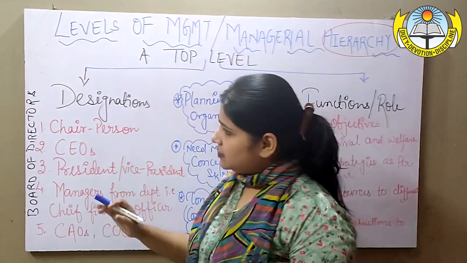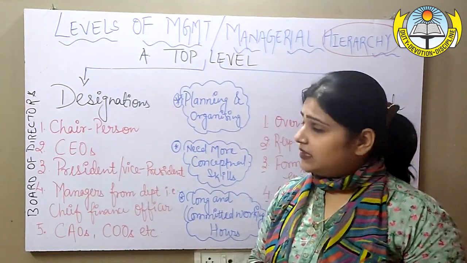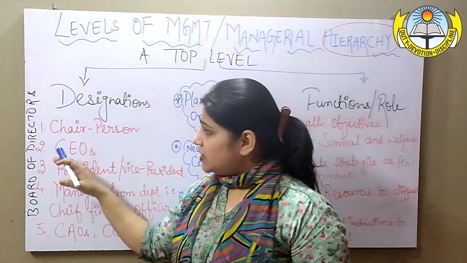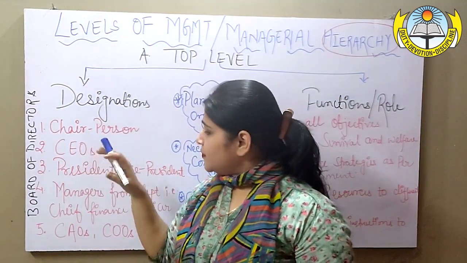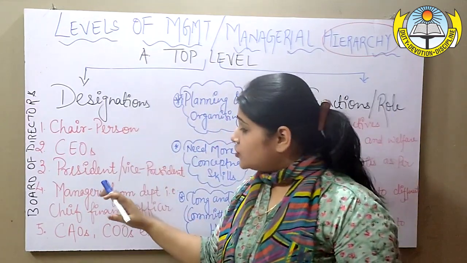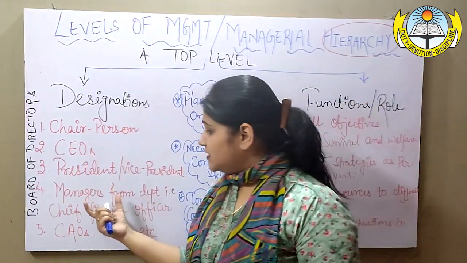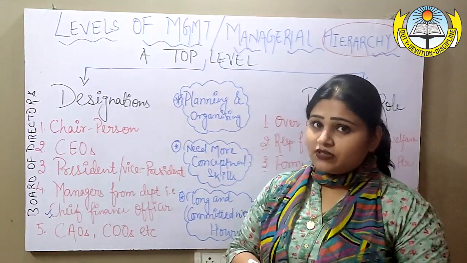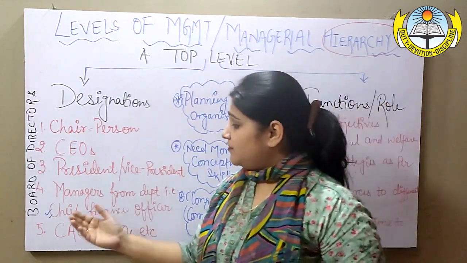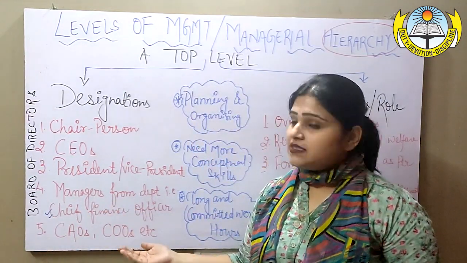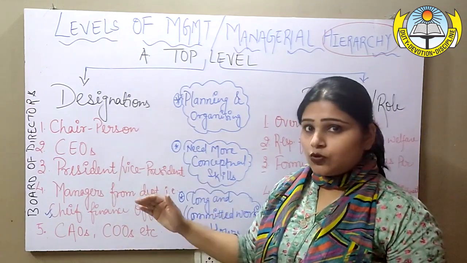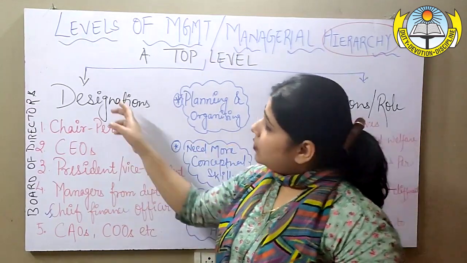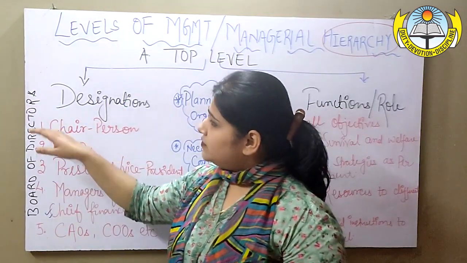What are the designations labeled under it? Under top level, we have certain designations such as chairpersons, CEOs, that is chief executive officers, presidents, vice presidents, and managers of different departments. Remember, when I say managers here, I am talking about the chief managers, like chief finance officer, chief marketing officer, chief administrative officer, chief operating officer, etc. Any such posts at the top of the hierarchy are all designated as top level. All together we can call them the board of directors.